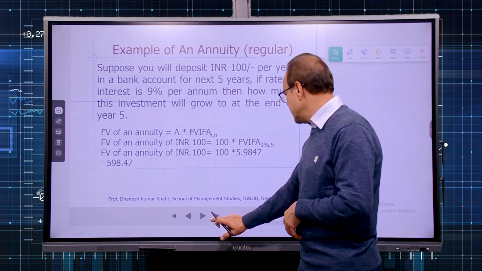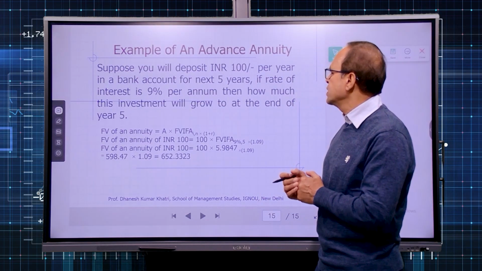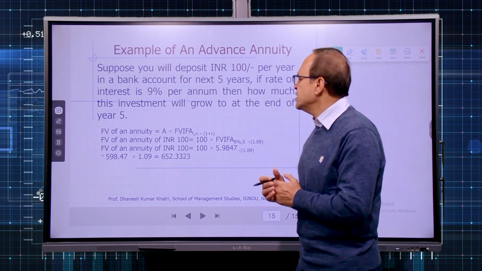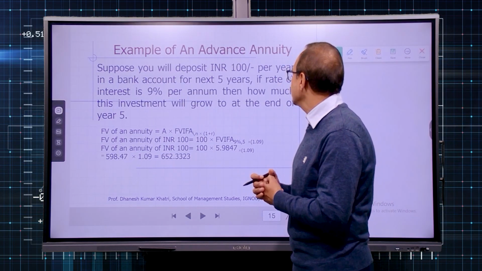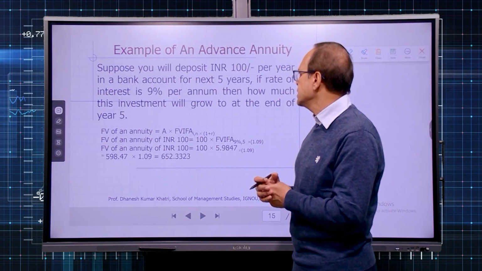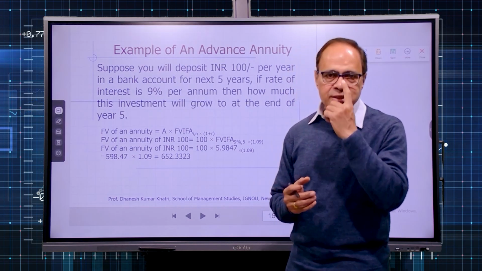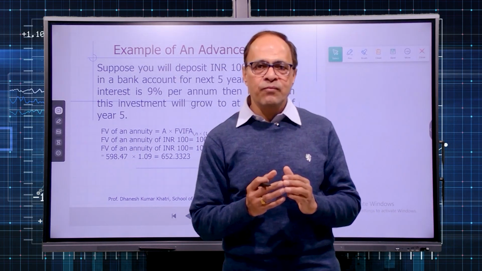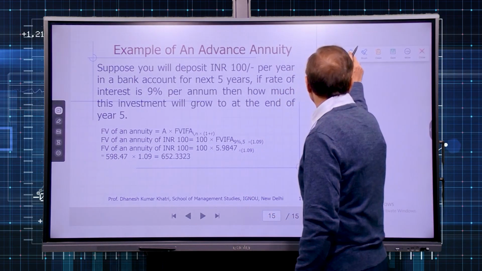Let us proceed further. Future value of an advance annuity. Suppose you will deposit rupees 100 per year in a bank account for the next 5 years. If the rate of interest is 9% per annum, then how much will this grow to at the end of the 5th year? Now, since we are talking about an advance annuity, that means every year you are depositing the money in the beginning. How are you depositing the money?